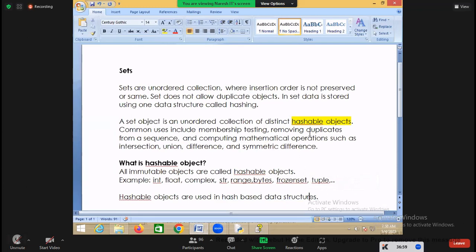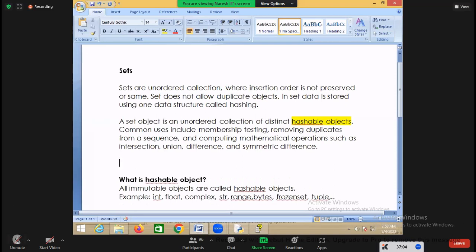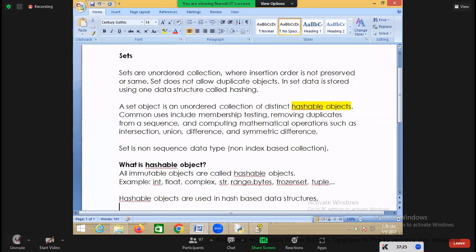So a set is not a sequence data type. It is a non-sequence data type, which means it is not index based. All non-sequence data types are non-index based collections. It means you cannot read and write with the help of an index, because sequences are ordered. Ordered means you can read using position.